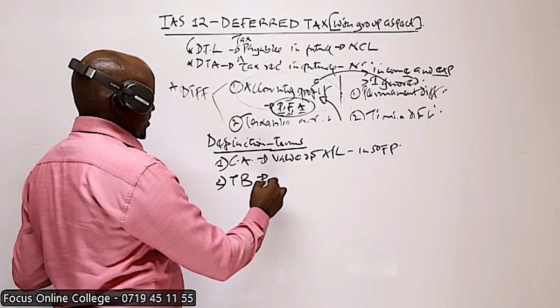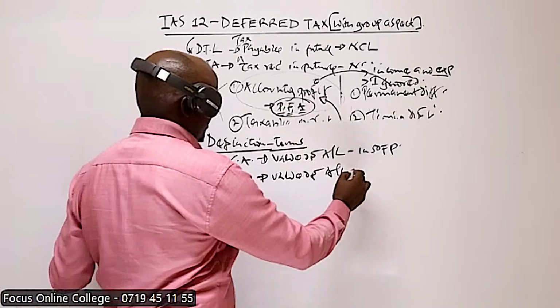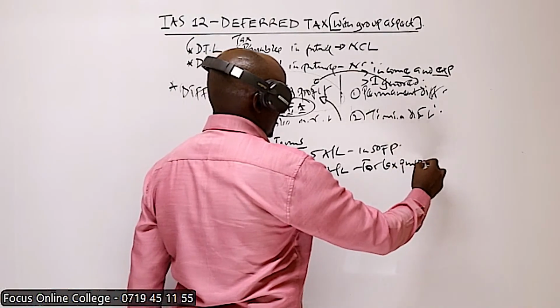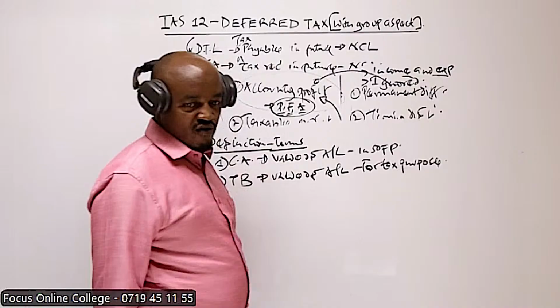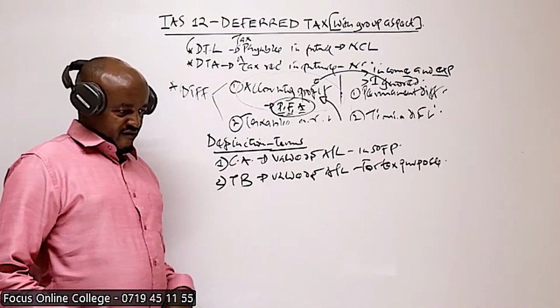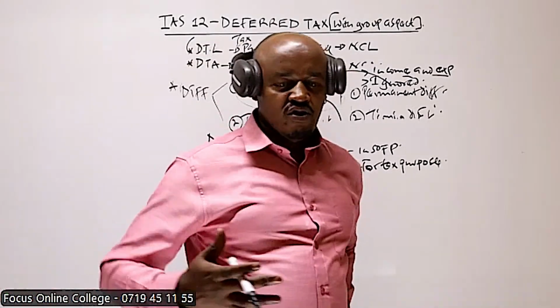Tax base basically is the value of an asset or liability for tax purpose. Let me give a good example of an asset which qualifies for investment allowances.